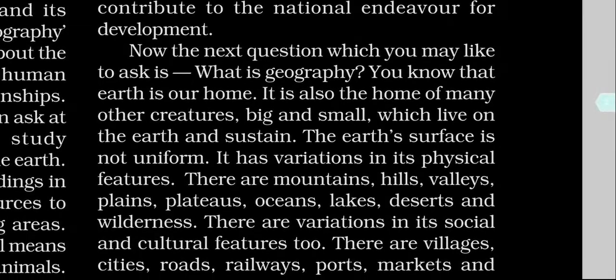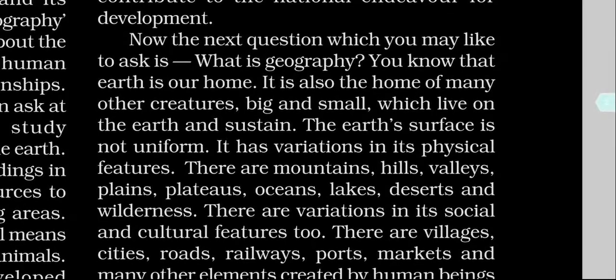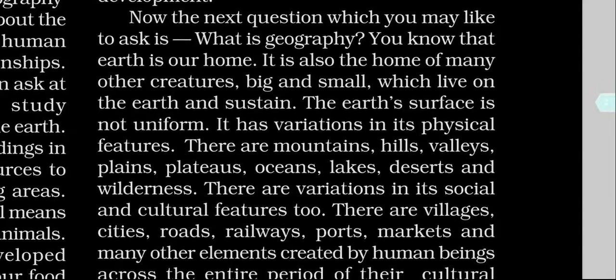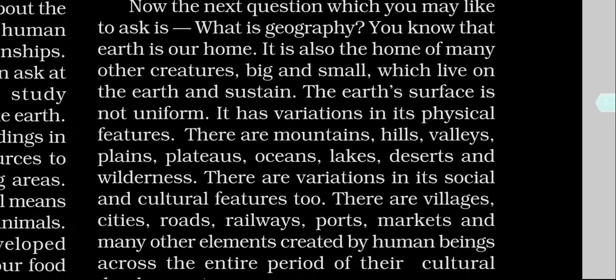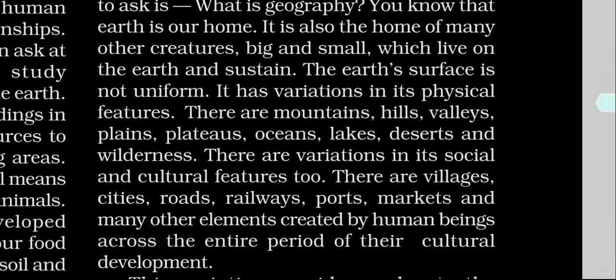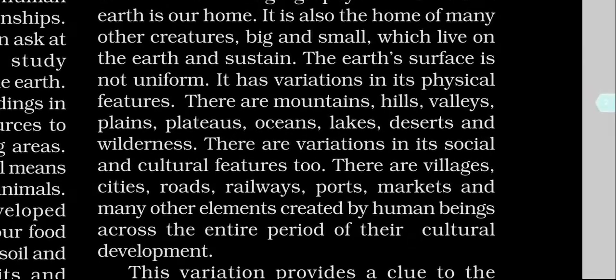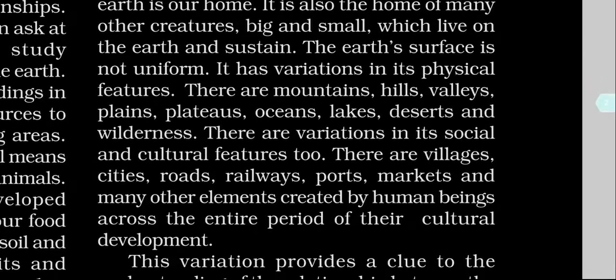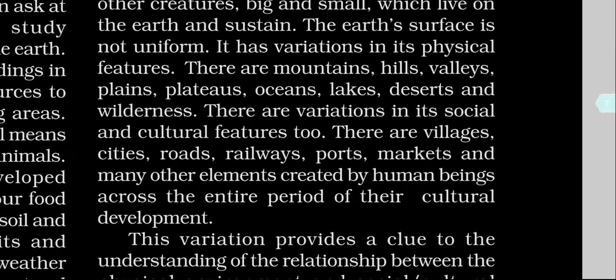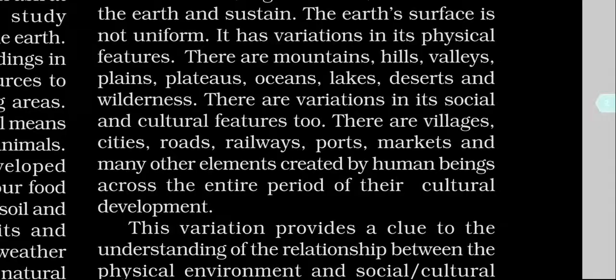The earth's surface is not uniform. It has variations in its physical features. There are mountains, hills, valleys, plains, plateaus, oceans, lakes, deserts, and wilderness. There are variations in its social and cultural features too. There are villages, cities, roads, railways, ports, markets, etc.